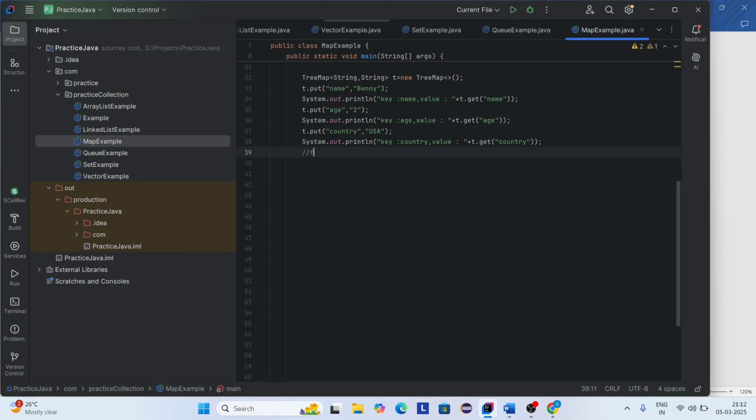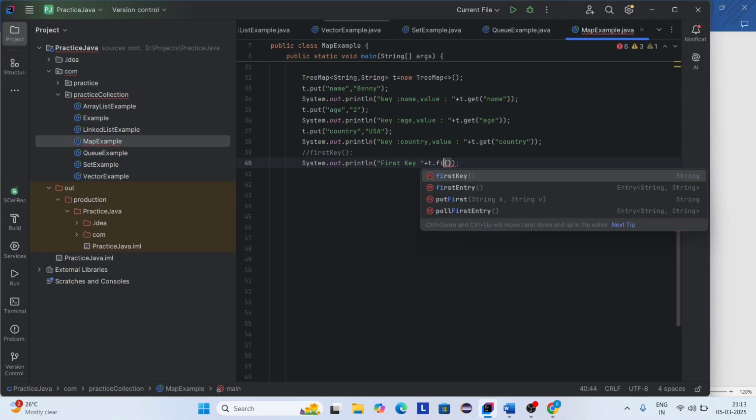Now I'm going to use the firstKey method. This method gets the first key. So in this statement I remove these and I use firstKey. So here I'm using a method as firstKey.